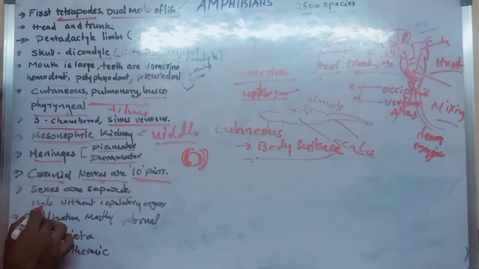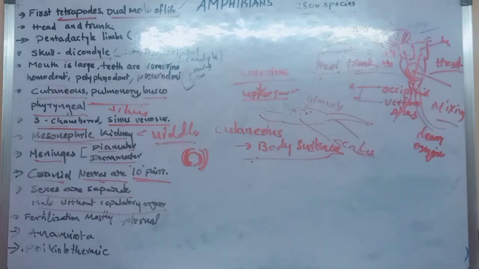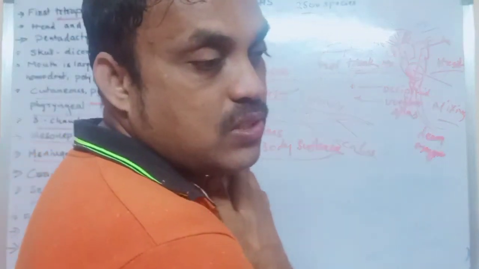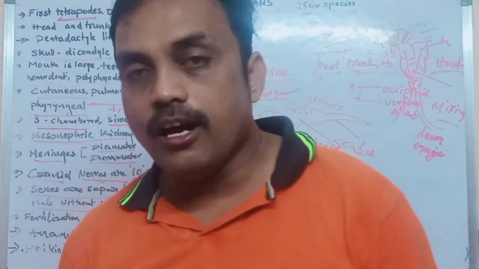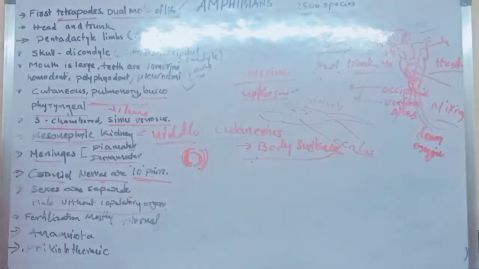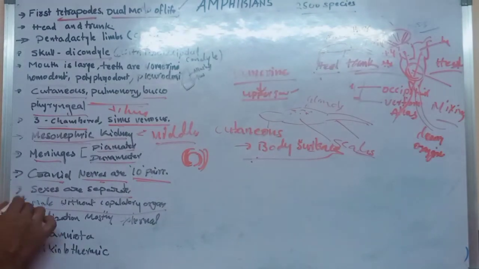And the male is without a copulatory organ. What is a copulatory organ? The organ useful for sex in the male. Here the copulatory organ is absent in amphibians. Okay, that is also very, very important.